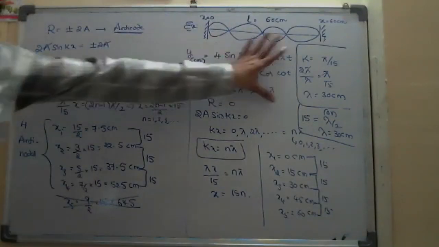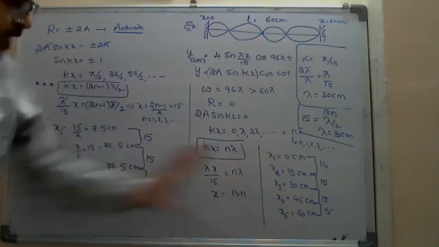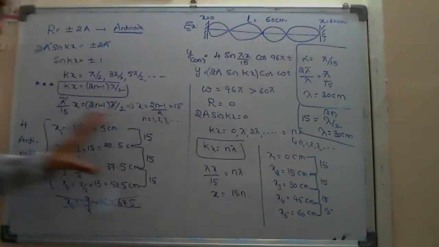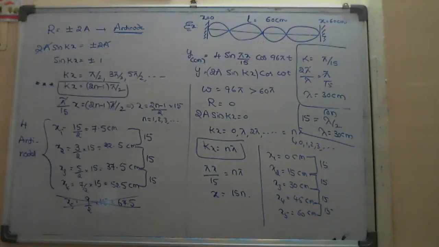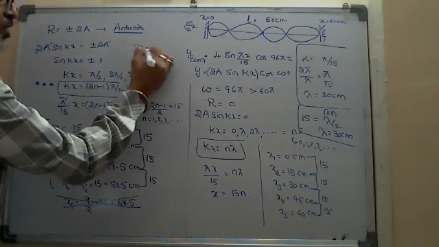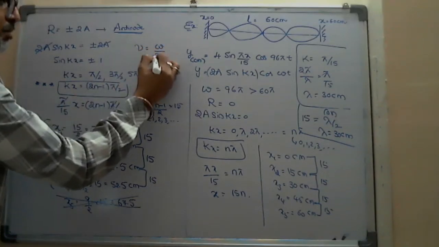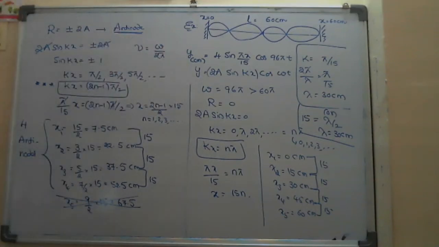Straight away from k. Suppose you get the positions of nodes and antinodes; from there also you can say what is the wavelength. Okay. And I need not say what the frequency will be. That I think you can calculate from frequency equals omega by 2 pi, because omega is given. From there you can say the answer. That will be easy, no problem.